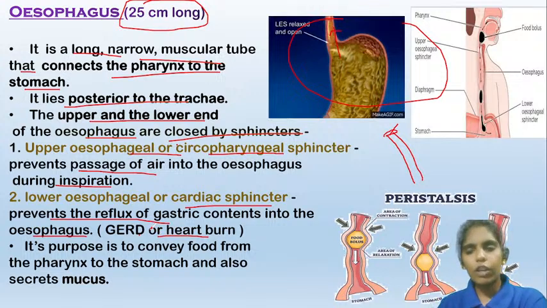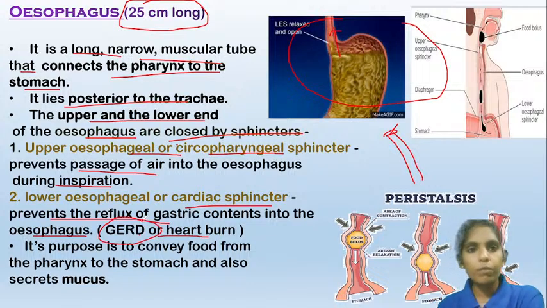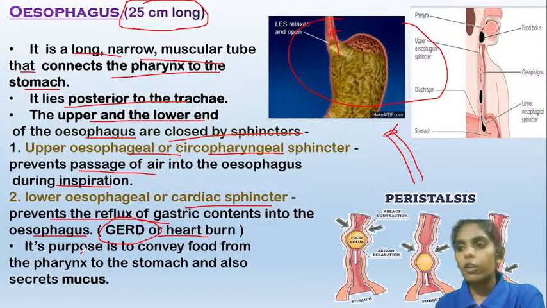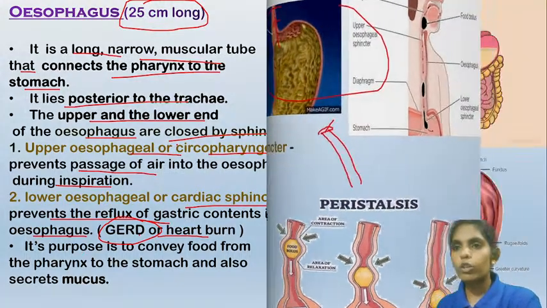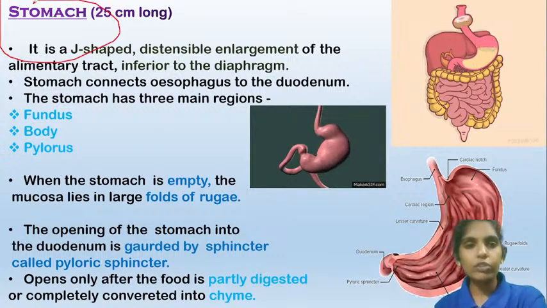If this acid reflux occurs again and again, we call it gastroesophageal reflux disease. And the purpose of the esophagus is to convey the food from the pharynx to the stomach. So that is about the esophagus. Now coming to the stomach, where the actual digestion takes place.